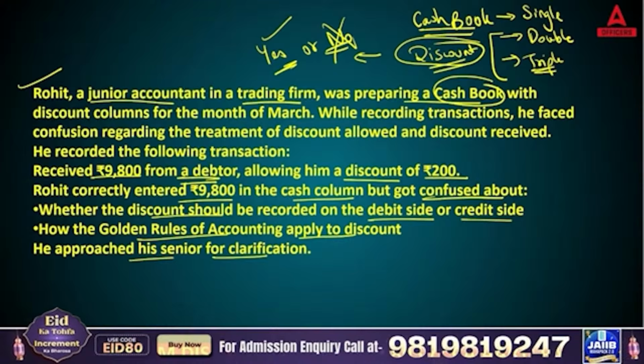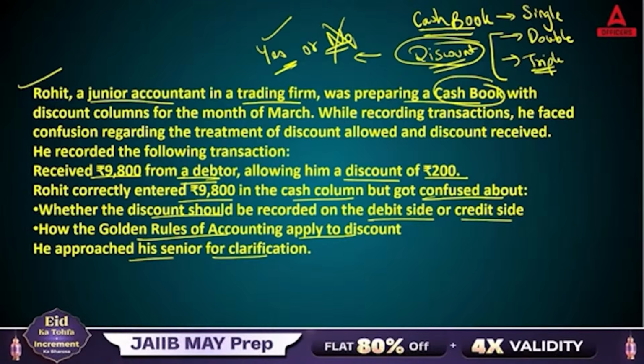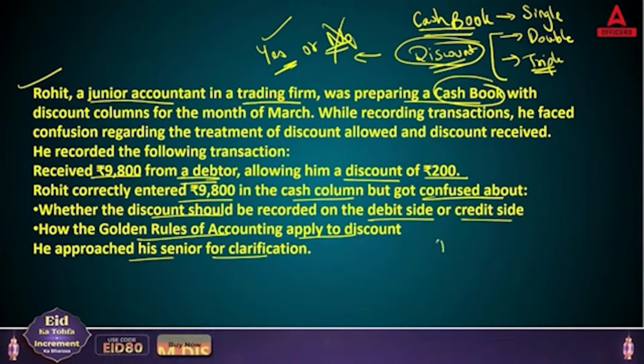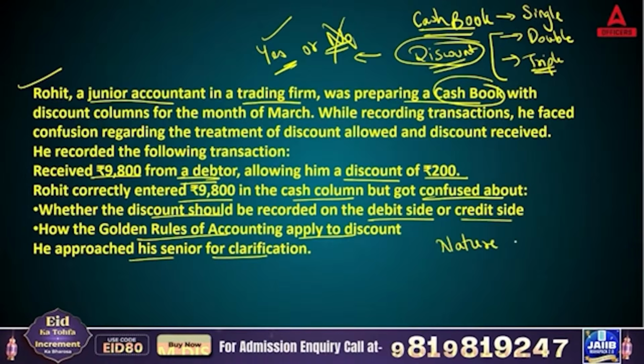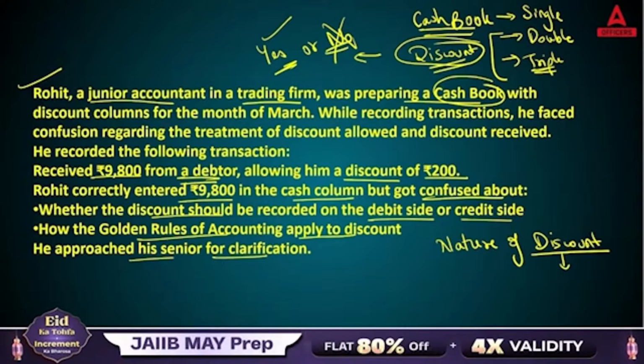Now, whatever discount you are getting, before we proceed further, let's talk about the nature of discount. As per the golden rules of accounting, is discount real, personal or nominal?